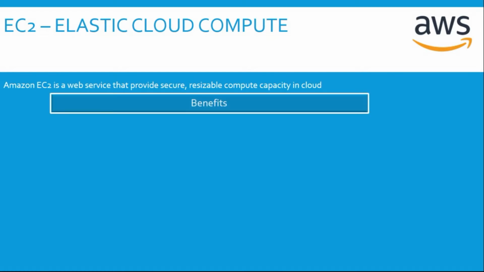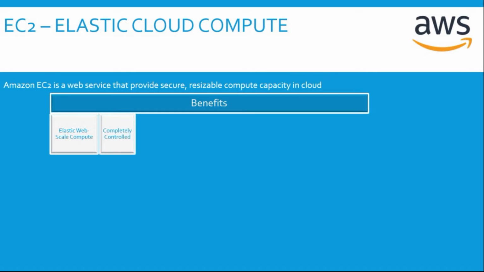Now that you know what an EC2 instance is, let me run you through the various benefits we get when we use EC2 instances. The first one is Elastic Web Scale Compute. By the term elastic, I mean we have the flexibility to increase or decrease. So elastic web scale compute means with EC2, we can anytime increase or decrease an EC2 instance capacity. We can even commission one, two, hundreds, or thousands of EC2 instances simultaneously.